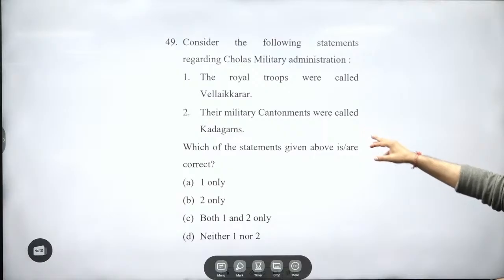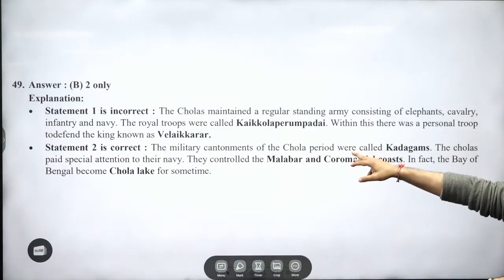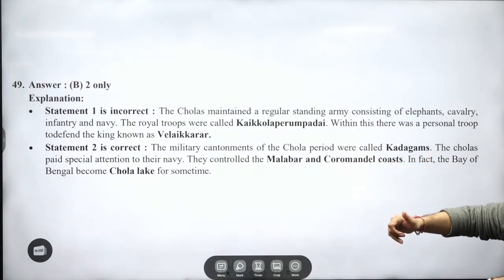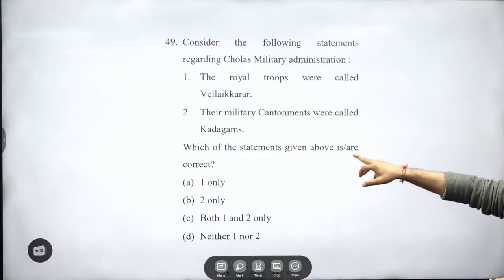Valaikarar, this is wrong. Their royal troops were known as, you can read it, guys. Okay? But chances of these regional terms coming are less. But sometimes they are mentioning them. Right? Their military cantonments were called Kadakams.